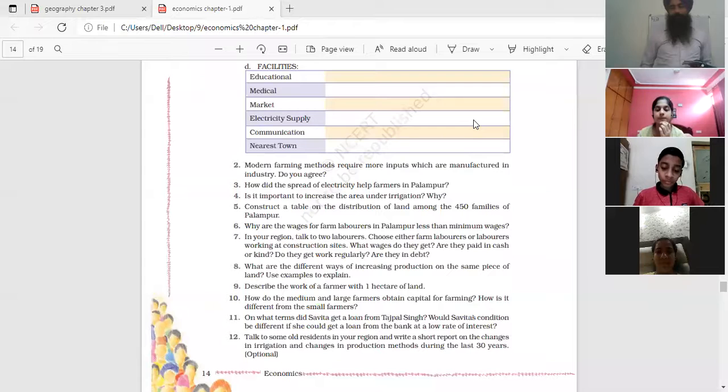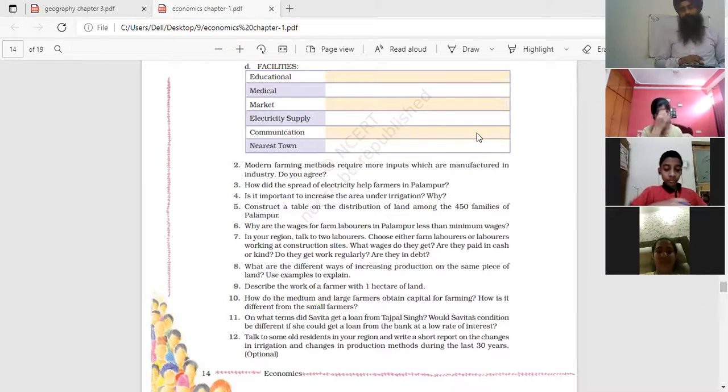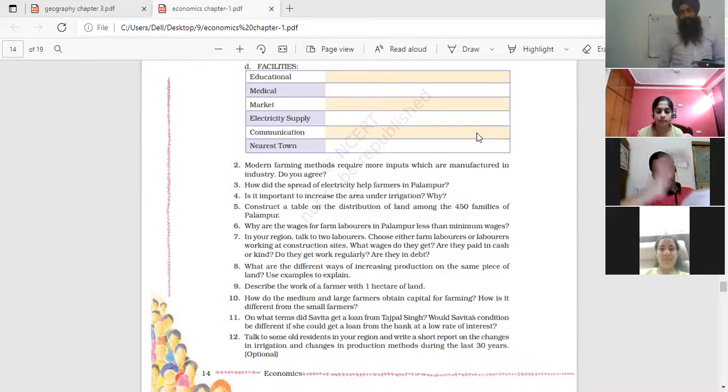These are the conditions when the farmer borrows a loan directly from money lenders or landlords. Clear? High interest rate, repayment after harvesting, and the third one, repayment in the form of kind, in the form of production. Through production, they repay the amount of the loan or the interest. Clear?